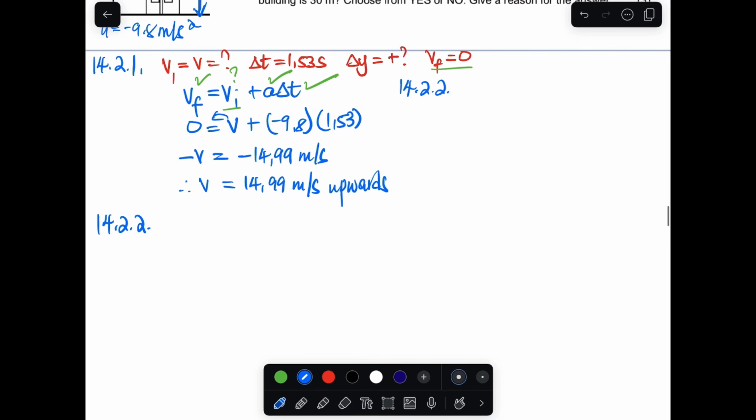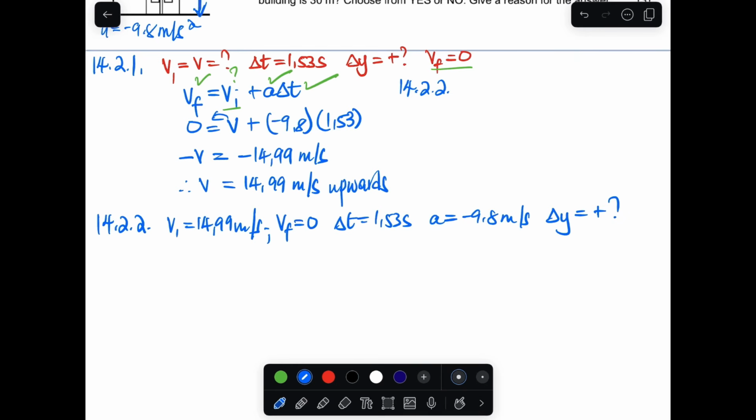So what do we have there? We have the initial velocity, which is 14.99 meters per second, and the final velocity at the maximum point, which is 0, and then the time is 1.53 seconds. And what else do we have? The acceleration is negative 9.8 meters per second squared. And what do we want? We want the maximum height.